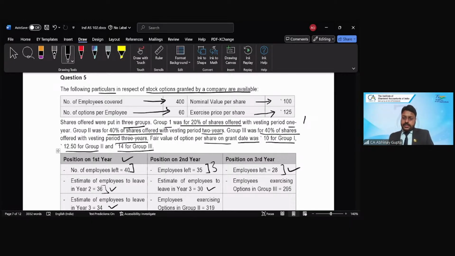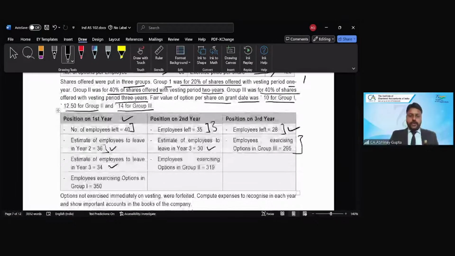And employees who are finally there, 295, exercising the options, correct? For year 1, for Group 1, for which the vesting period is 1 year, 350 employees are exercising the option. For year 2, Group 2, 319 employees are exercising the option. And for year 3, for Group 3, 295 employees are finally exercising the option. Options not exercised immediately on vesting are forfeited or lapsed.